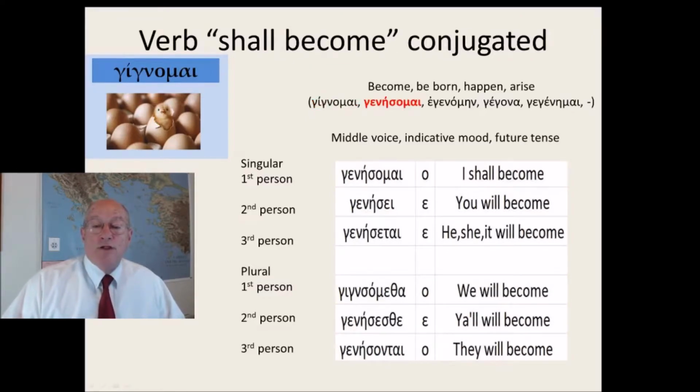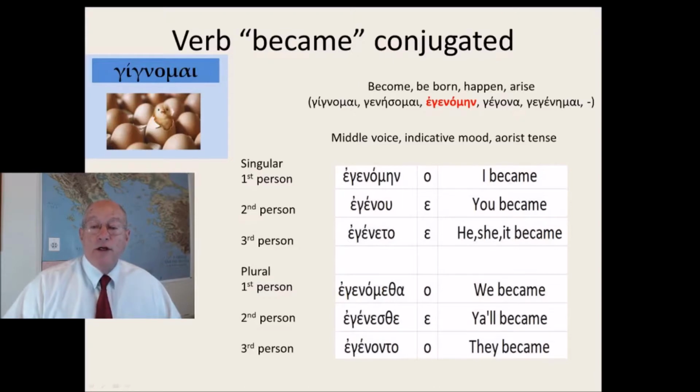Now the future is also a middle voice indicative mood, future tense, and again it can mean become, be born, happen, or arise. And the second principal part is gignesomai. And here is the conjugation. Gignesomai, gignese, gignesetai, gignesometha, gignesestha, gignesontai. Okay, and now we're going to do the aorist tense.